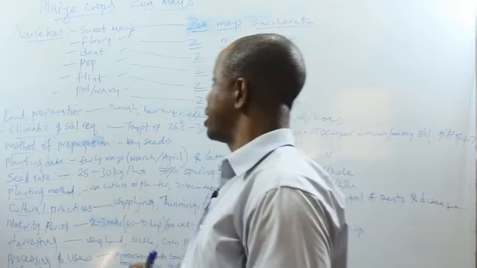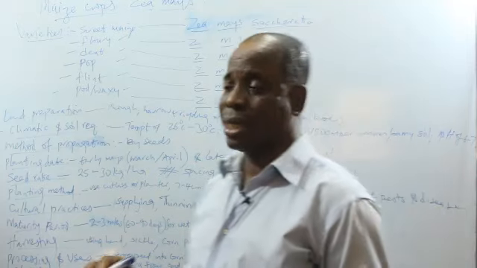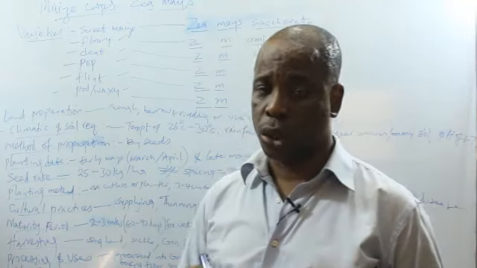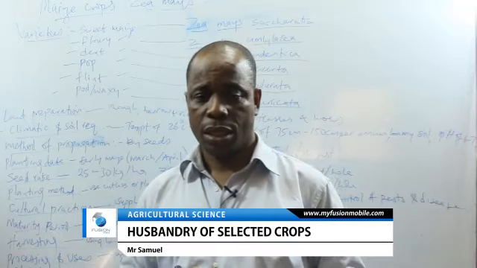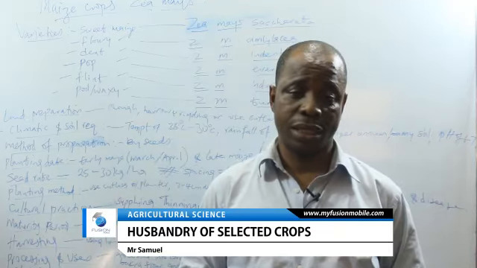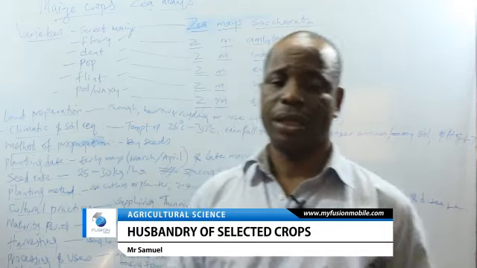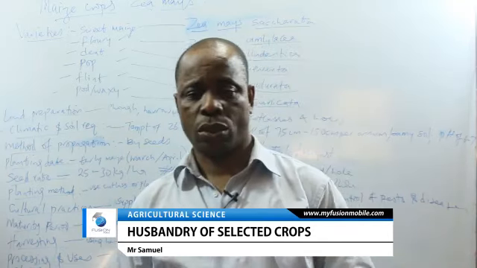Now, welcome back to our class. We want to pick the crops one after the other. Under the classification of crops based on uses, we mentioned cereal crops. And we said there are crops that belong to the grass family and that give us carbohydrates. They are grain crops. Examples are rice and maize. Then we study pulses and we study root and tubers.